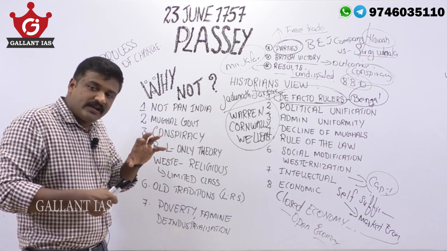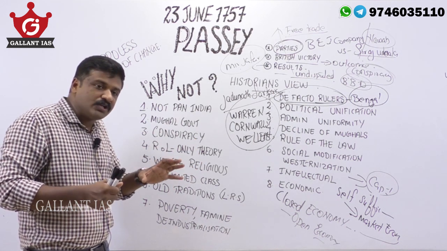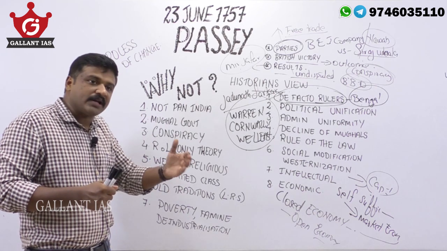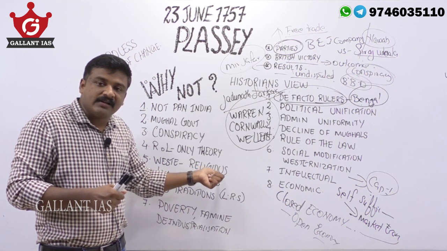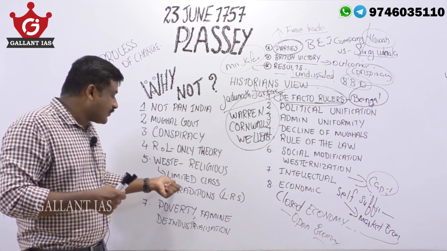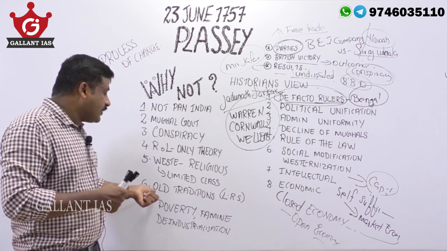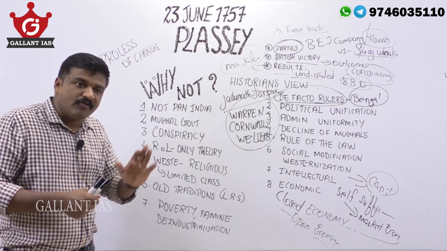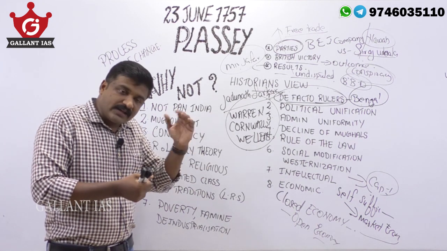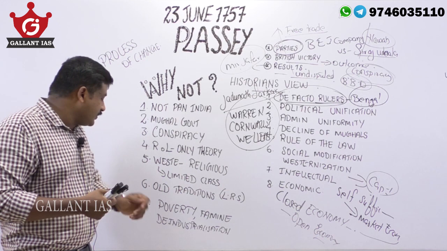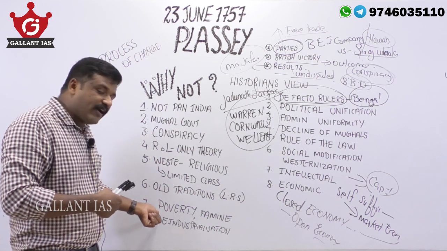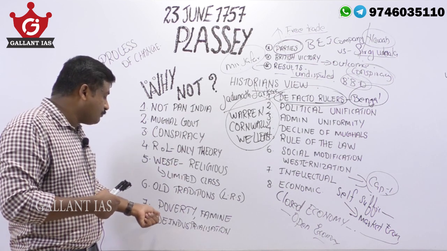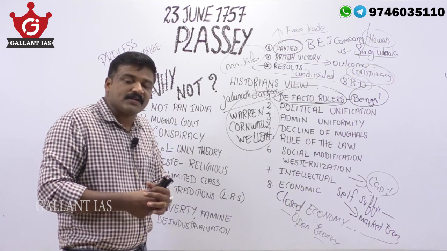Rule of law was only in theory. In practice, discrimination existed within the rule of law. Then westernization was mostly reflected in the religious sphere. It affected limited classes only. All the traditions continued: land revenue reforms, and whatever institutions existed before the British continued. The Indian economy never witnessed any modernization. In fact, it witnessed deterioration. We have seen poverty, famines, deindustrialization, etc.